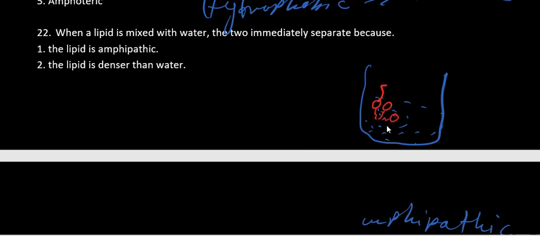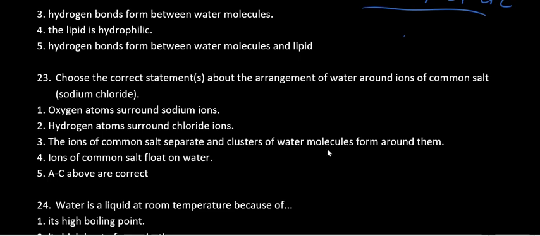So the heads will be outside, and the tails will be inside without dissolving. So these heads are interacting, but the tails are not interacting. Actually, they form what we call micelles. I hope it's the right pronunciation and spelling. So lipids are amphipathic. Okay, let me quickly go down.